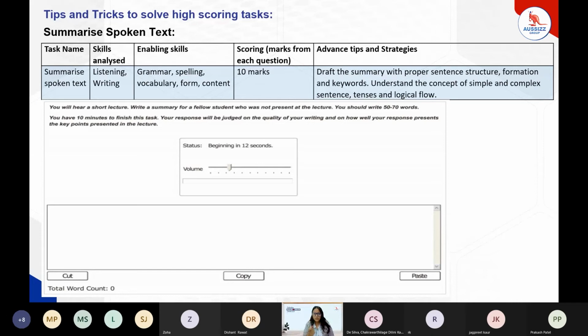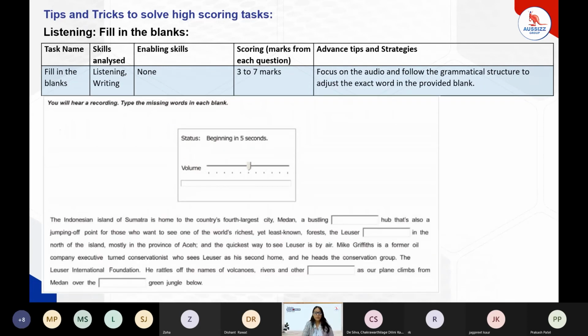All right. Each of these questions is of 10 marks, and in exams we'll have approximately 2 to 3 such questions. Moving forward to the next listening task, that is listening fill in the blanks. This is an easy-to-go task unless any difficult spelling comes up. We have to just focus on the audio. Along with the audio, read the passage, and wherever there is a blank, just type out that particular word on the basis of the audio. What if there is a difficult word or difficult vocabulary that can create a problem? For that, we can also refer to the exam memories file and try to learn the vocabulary.